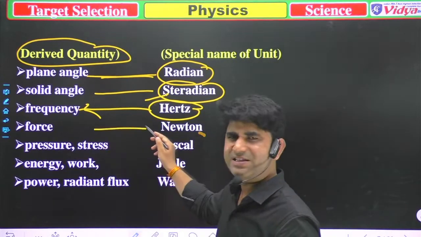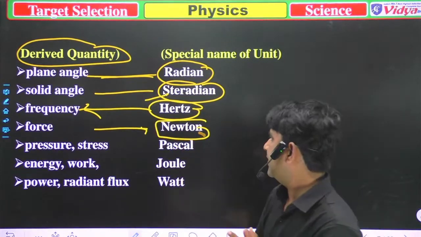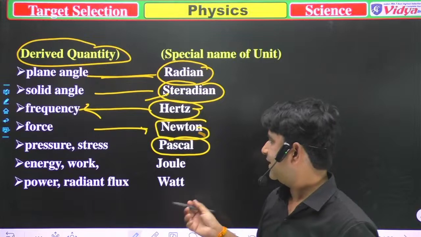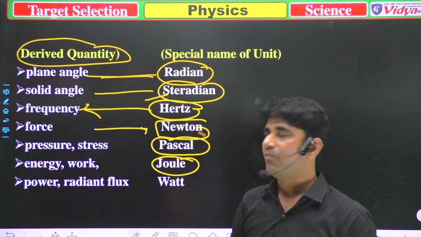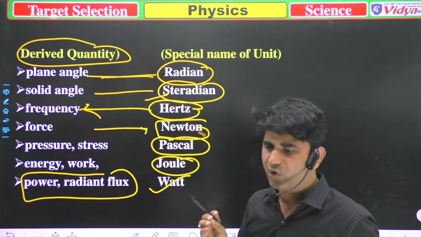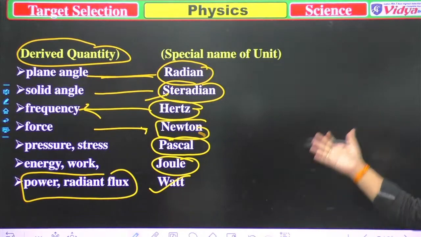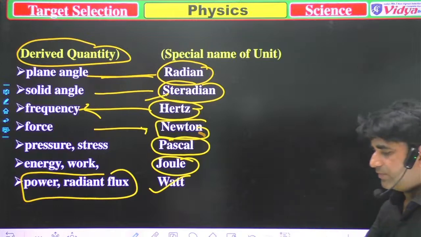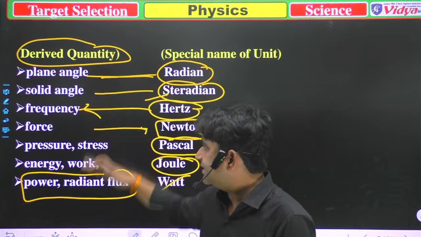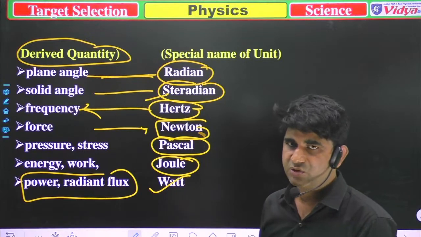Then force, that's clear to all of you, Newton. Then pressure or stress is measured in pascal. Then energy or work is measured in joule. Then power and radiant flux, that is measured in watt. So you have to only remember these things. If you want to take a screenshot, please take one, because in recent times you will find questions on these topics.